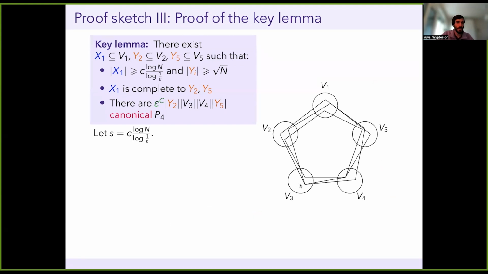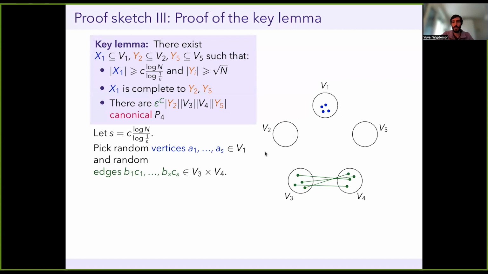So what are we going to do? We're going to set some parameter s, which will end up being of this shape. What we'll do is pick a bunch of random stuff. We're going to pick s random vertices from v1, and we're going to pick s random edges between v3 and v4. So, okay, this is something we can do. We're going to set x1 to just be the set of chosen vertices in v1. So I've defined x1. Now I need to define y2 and y5.